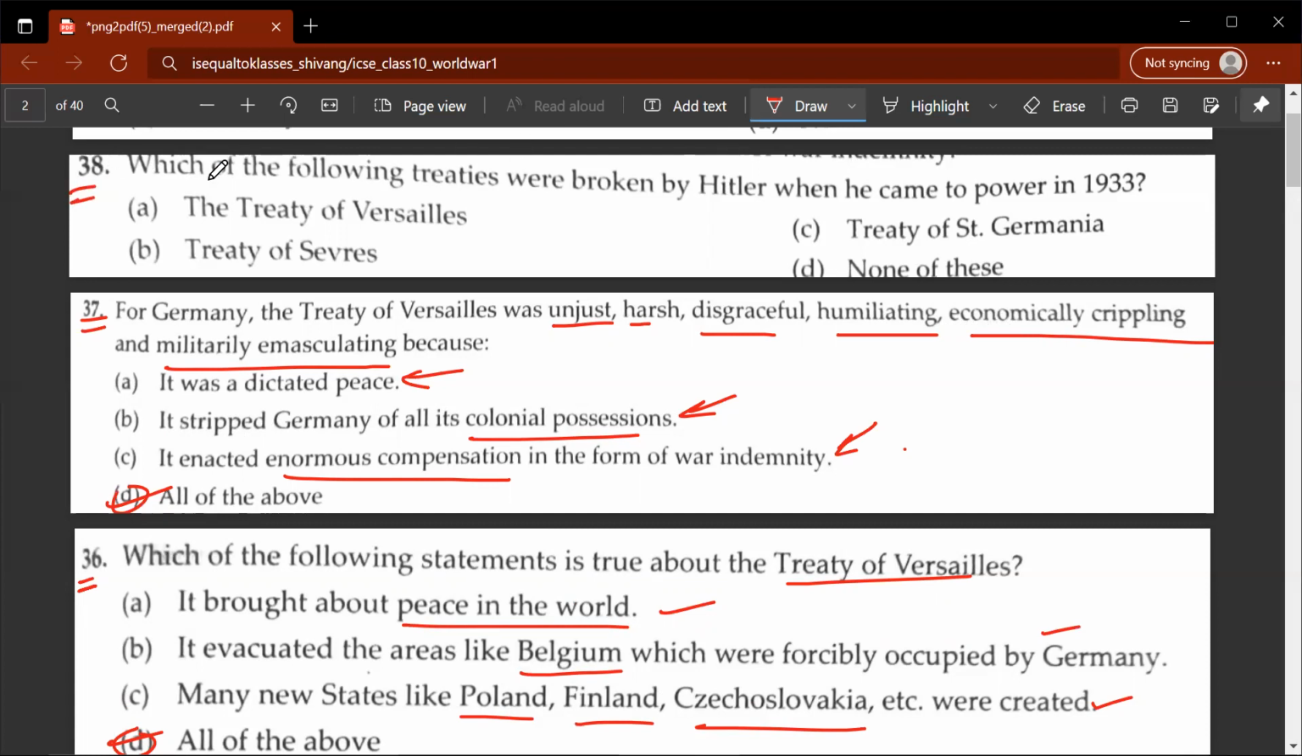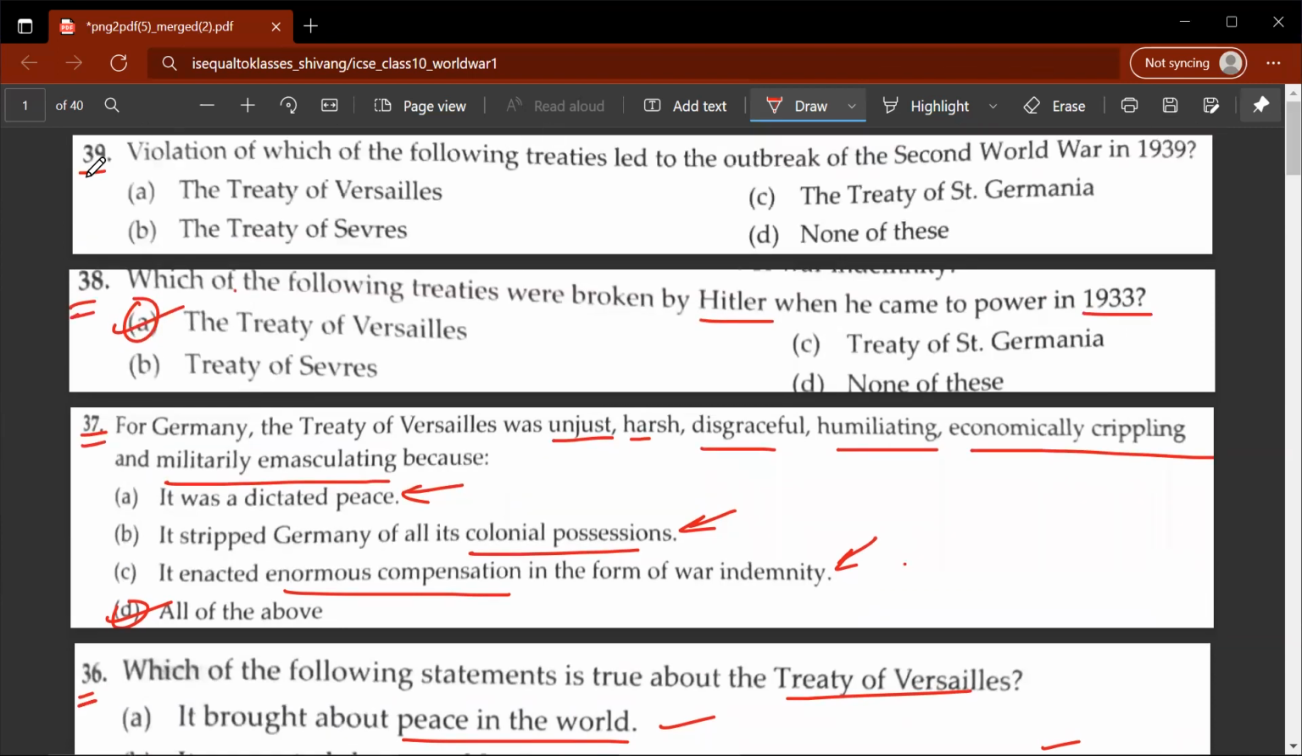So 38th question. Which of the following treaties were broken by Hitler when he came to power in 1933? So the Treaty of Versailles was the first treaty which was broken by Hitler when he came to power in 1933. 39th. Violation of which of the following treaties led to the outbreak of the Second World War in 1939? So in this case, the correct answer would be A, Treaty of Versailles. So Hitler broke the Treaty of Versailles, which led to the eventual outbreak of the Second World War